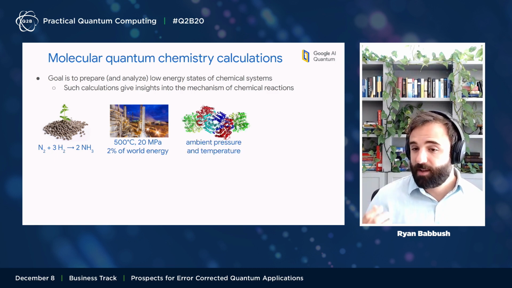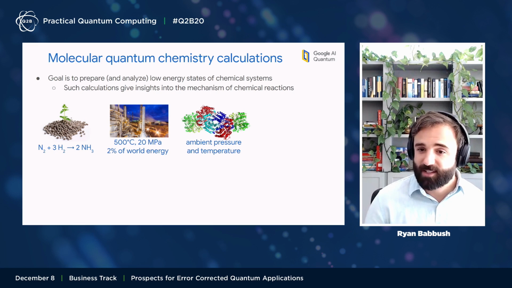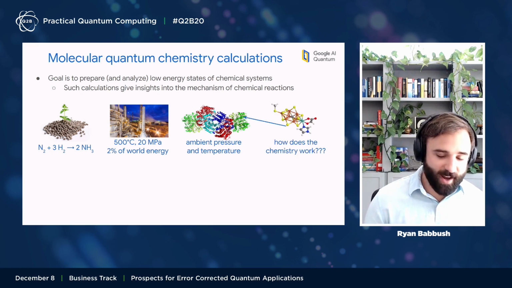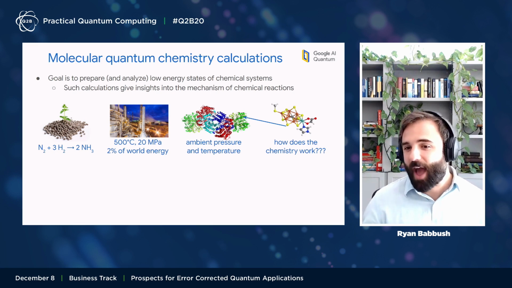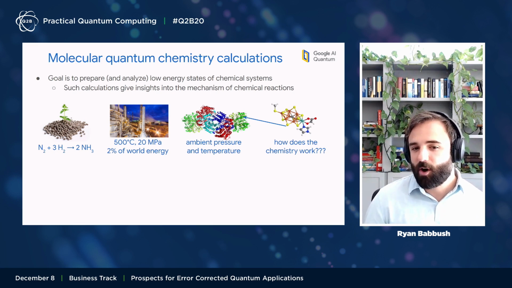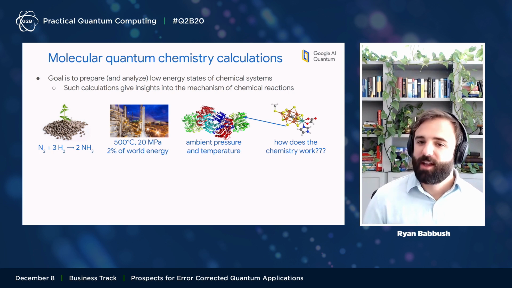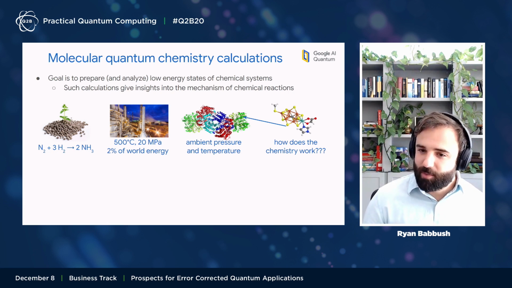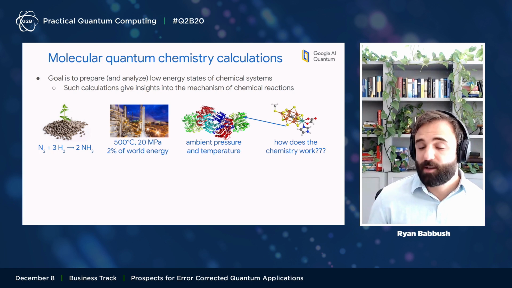But there's a bacteria that lives in the soil that has this enzyme nitrogenase. And within nitrogenase, there's this cofactor, the sort of magic active site called FeMoco, which at ambient pressure and ambient temperature breaks this nitrogen triple bond to form ammonia, and does that with essentially no additional energy. So we know all the molecules involved, but how does this actually work? The mechanism is unknown.